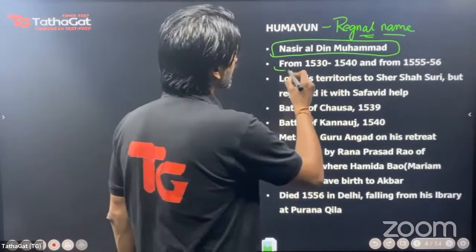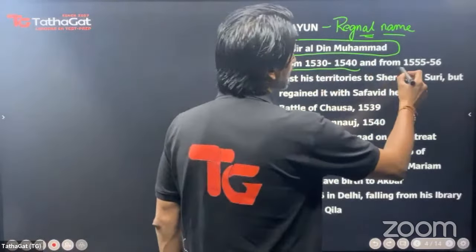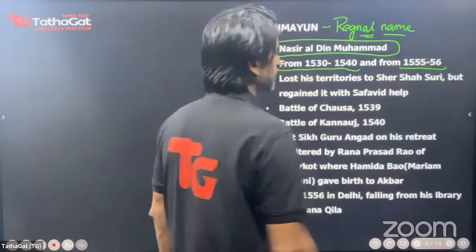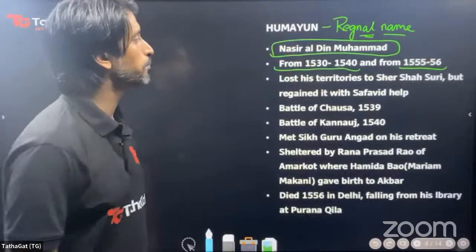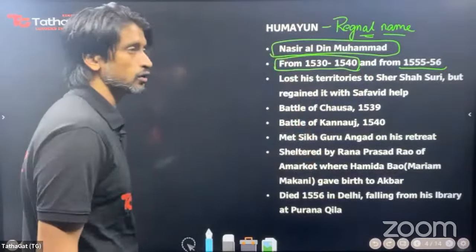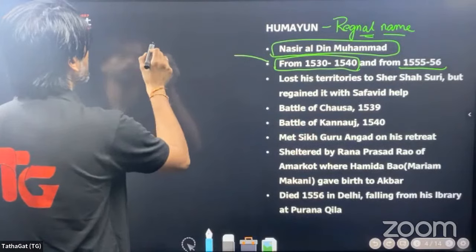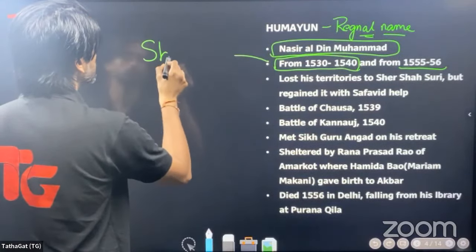And his rule is divided into two periods, 1530 to 1540, and then again from 1555 to 1556. Why so? Because in 1540, he had to go back to Persia because he was chased away. He was defeated by Sher Shah Suri.